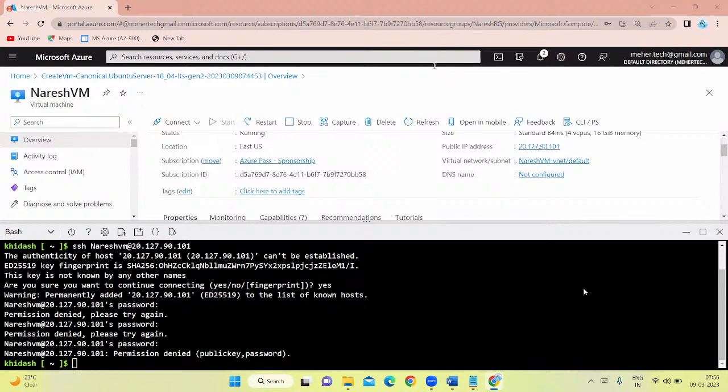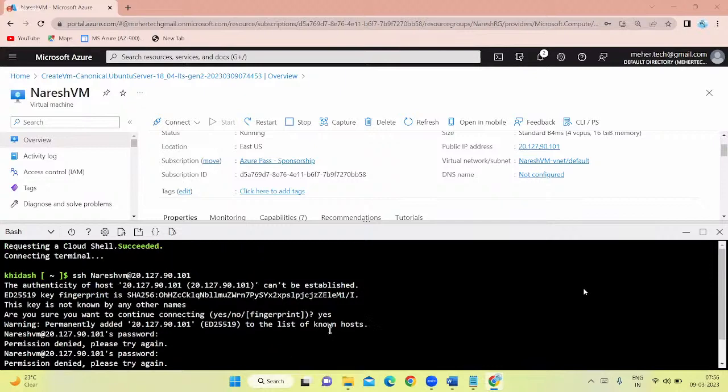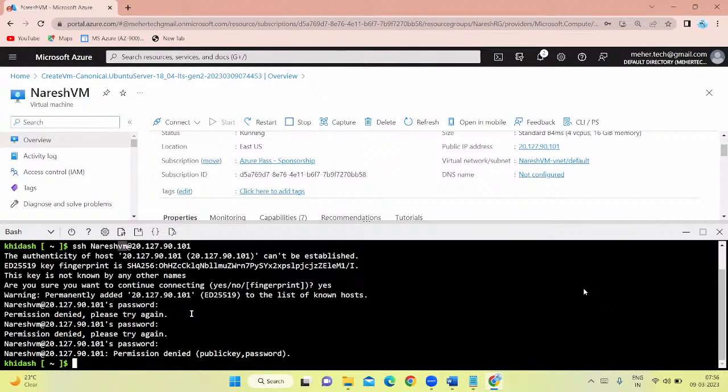Right, correct, you are right. See, I have made a mistake. I have given VM with M in small letters. That is not accepted. So I'll just say SSH.